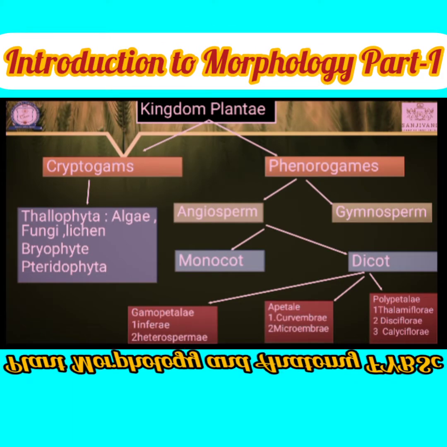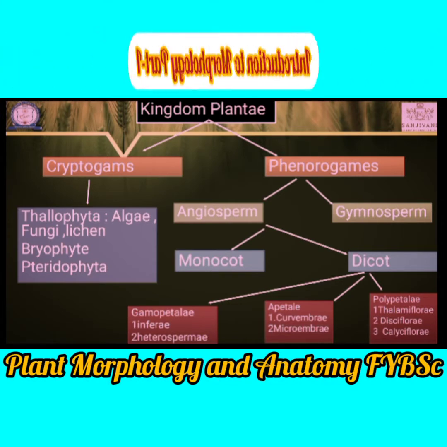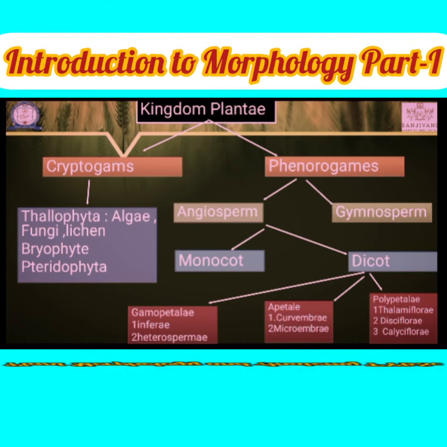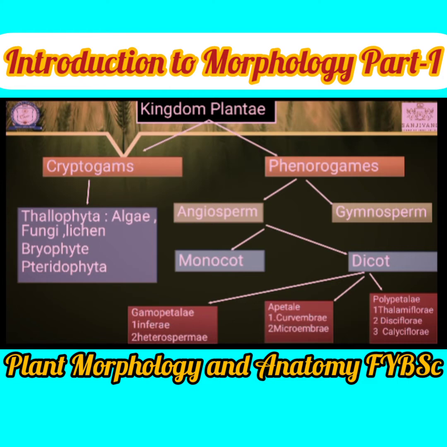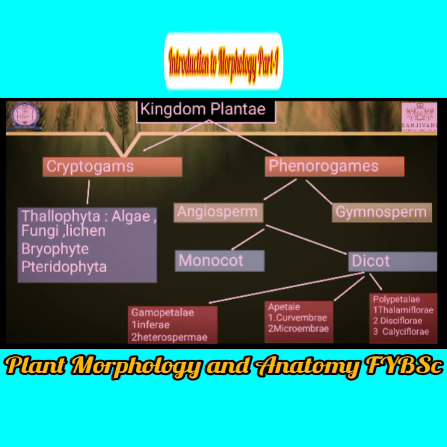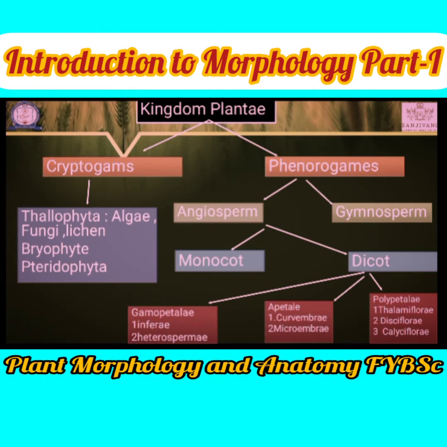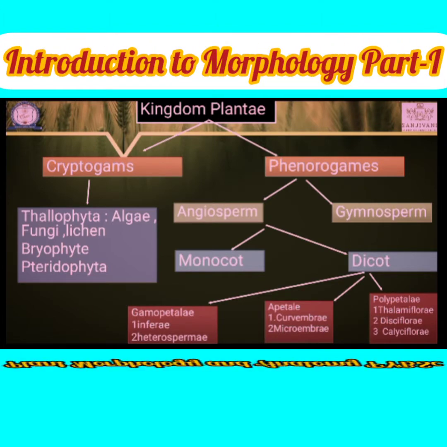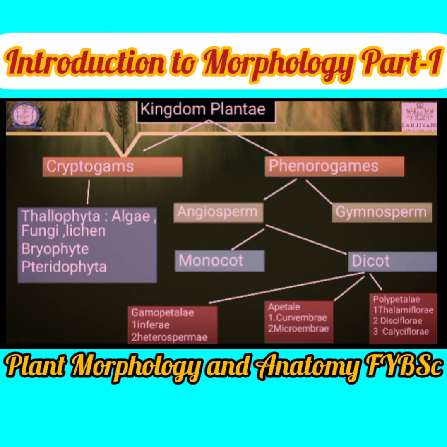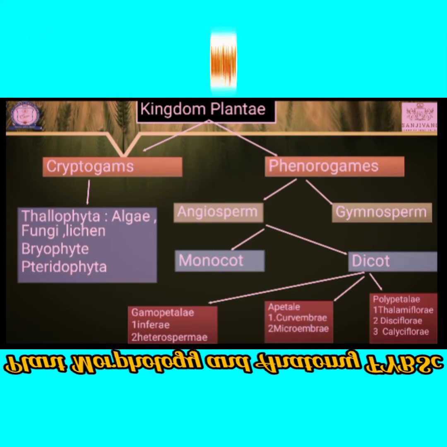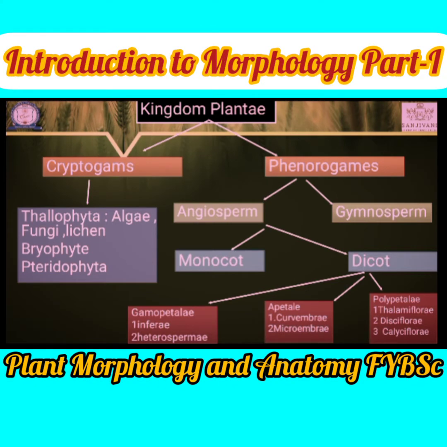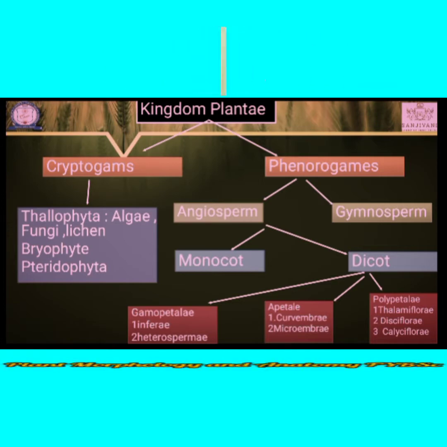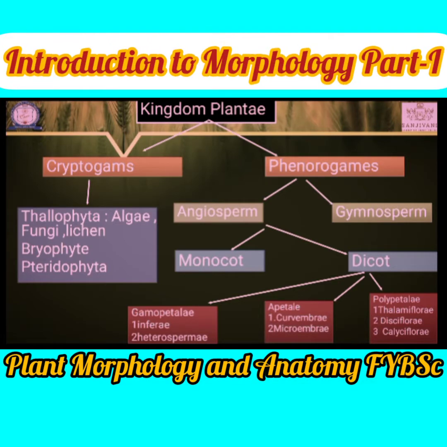The next are the phanerogams. What are the characters of phanerogams? Flowering, and the plant body is divisible into angiosperm and gymnosperm. Angiosperm and gymnosperm are classified on the basis of only one character. In angiosperm, ovules are enclosed in an ovary. In gymnosperm, ovules are not enclosed in an ovary.